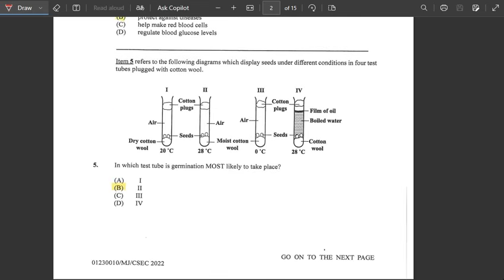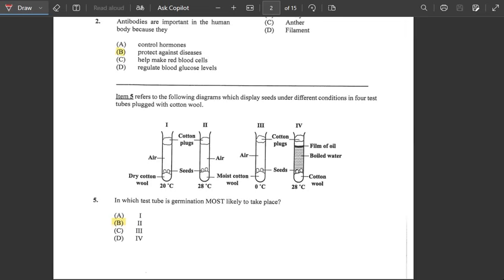Alright, number six. Oh no, we're going too fast. Number five, sorry. So here we had a diagram showing different test tubes of cotton. We had cotton, we have seeds, we have the moist, we have the boiled water, and we also have a film of oil. So here we'll be showing the different test tubes showing which one here would have the germination taking place. So number five says in which test tube is germination most likely to take place?